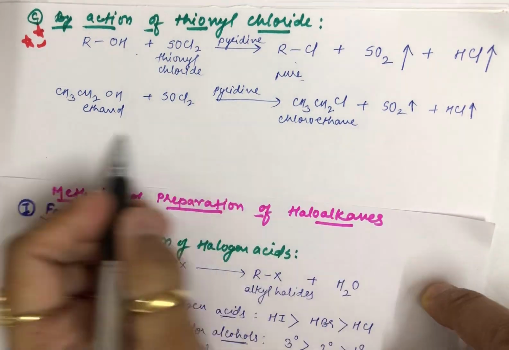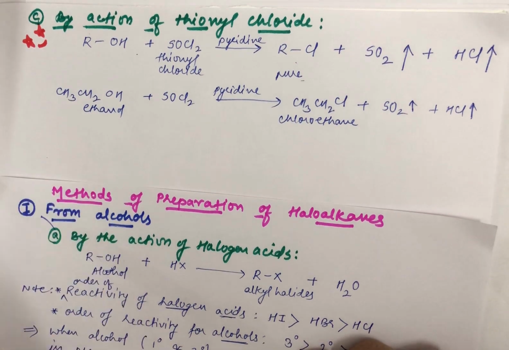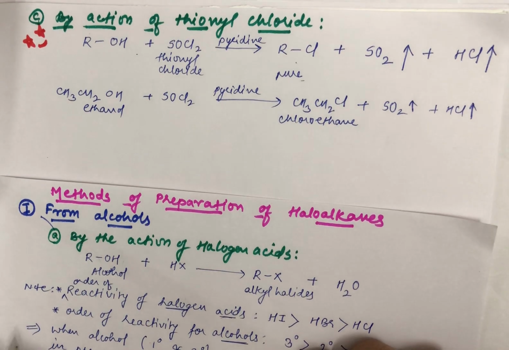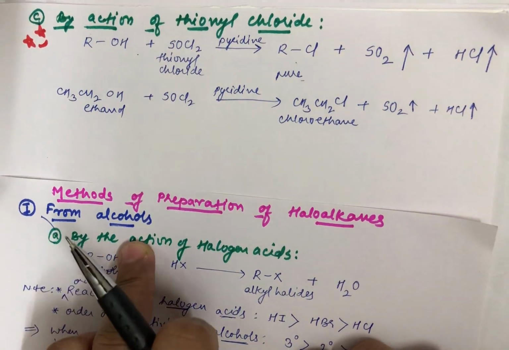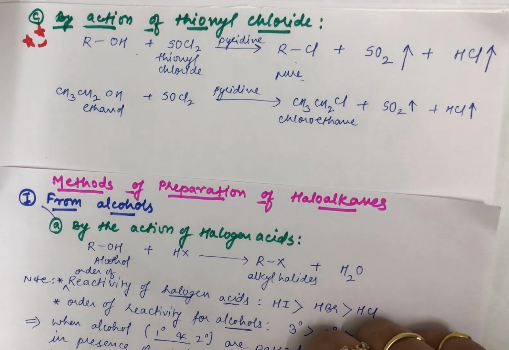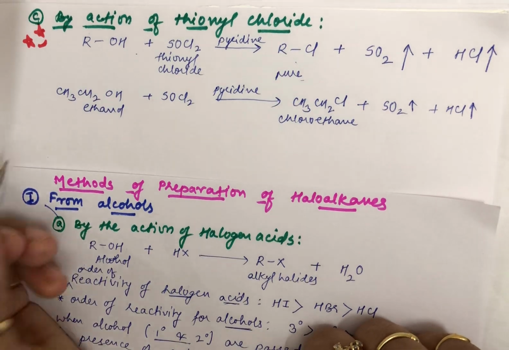These are IUPAC names I have written. Fine students, as I have brought to your notice, this is one of the best methods. So we were studying how you can prepare alkyl halides from alcohols. These are the three subheadings under which you were preparing them.